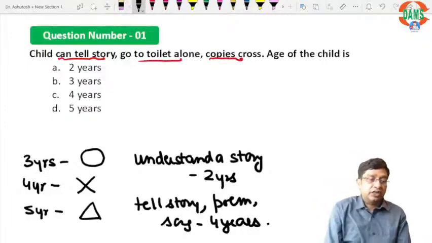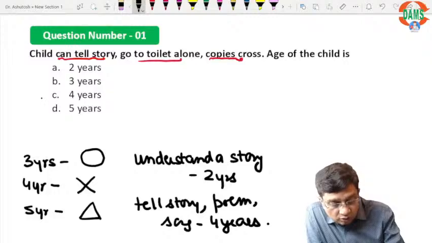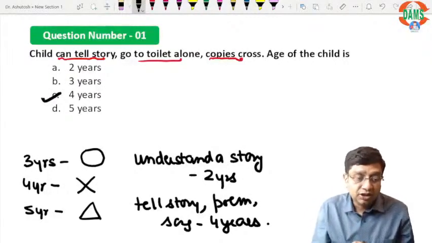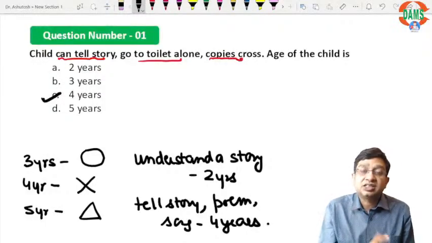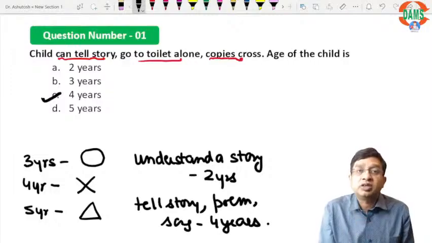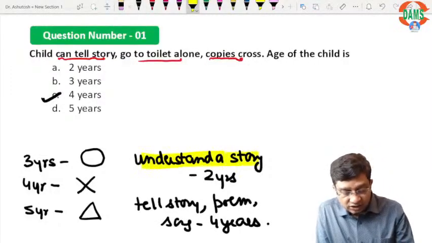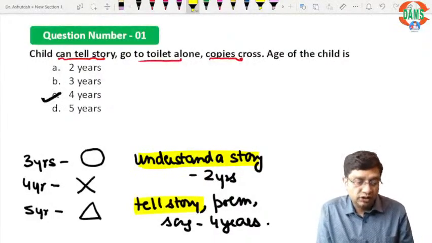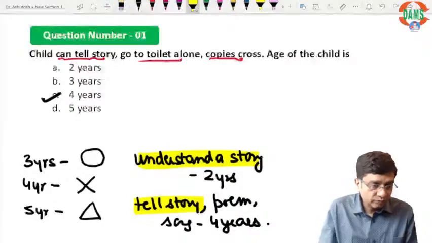So Nishant, I hope the right answer is choice C, that is 4 years. Always remember, don't make up stories in front of a child if the child is less than 2 years. He will not be able to understand the stories. Understanding a story is at the age of 2 years, telling a story is at the age of 4 years. So the answer here is in favor of 4 years.